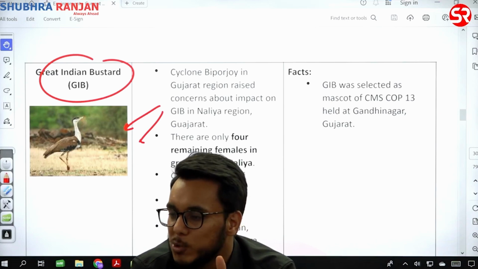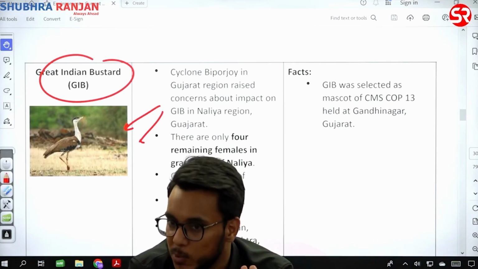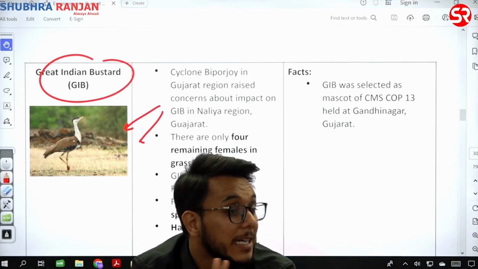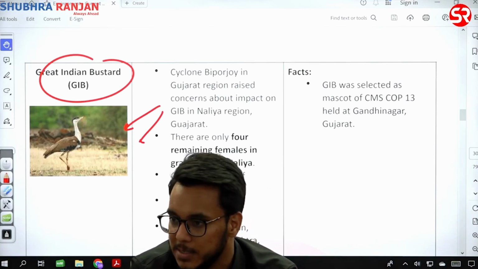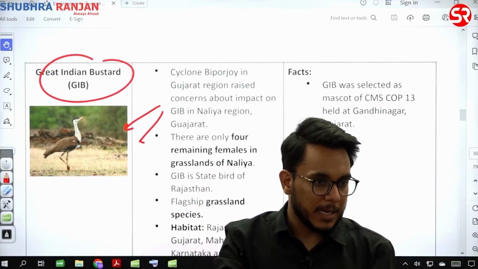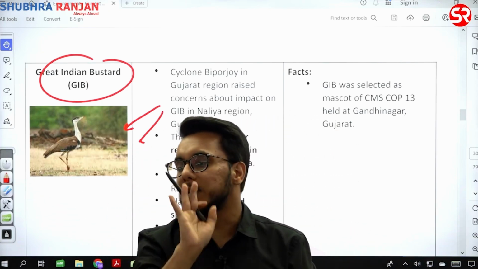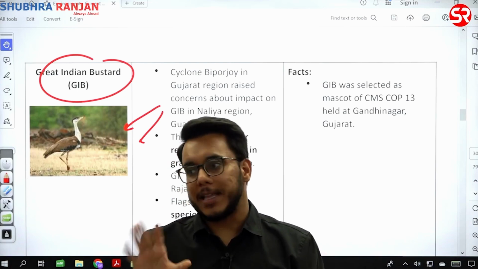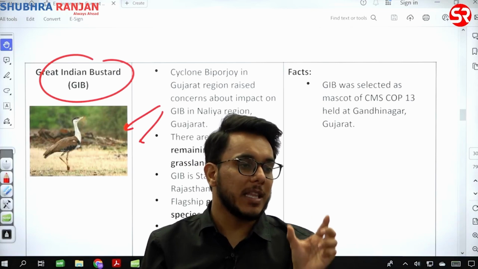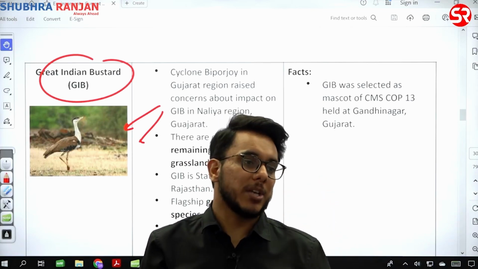That electricity is to be transported from point A to point B. And for transmission of electricity, what we need? We need the transmission infrastructure, electricity wires. And if we are deploying solar power in Rajasthan, these Great Indian Bustards are getting strangled in them and they are dying. So one problem is the electrocution in the electricity transmission lines.